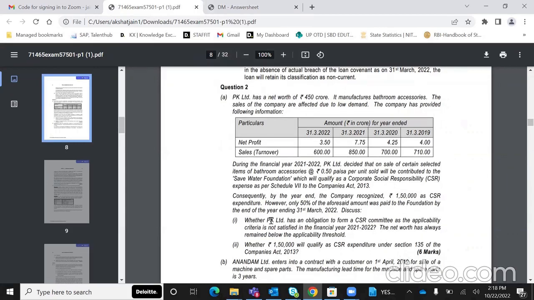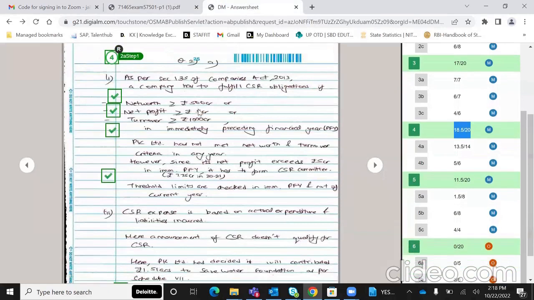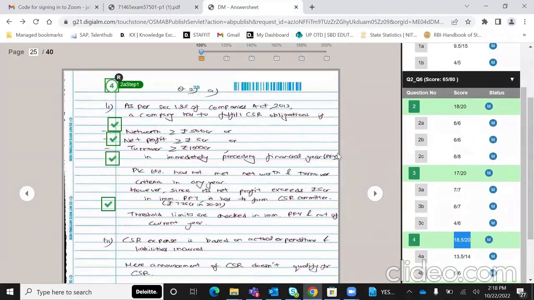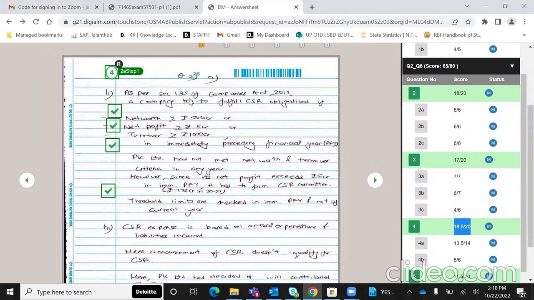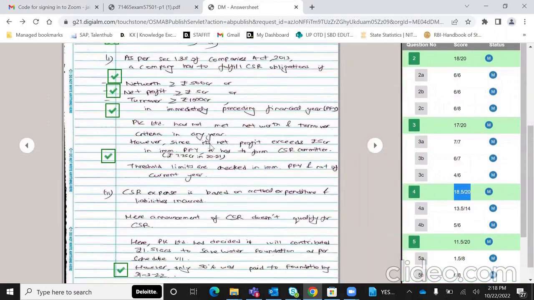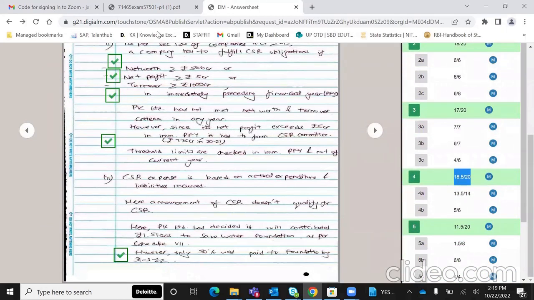So in this question, it is whether PK has an obligation to form a CSR committee, as applicability in the current year has not been satisfied. So in this, first I wrote the entire Section 135 of the Companies Act, okay. How many marks is this question? This question is of 6 marks and I've got a full 6 in this question. So first you write Section 135, okay. Then you write what is given in the question. Then say that net profit we will see of the immediately preceding financial year, not the current year, hence CSR will be applicable.